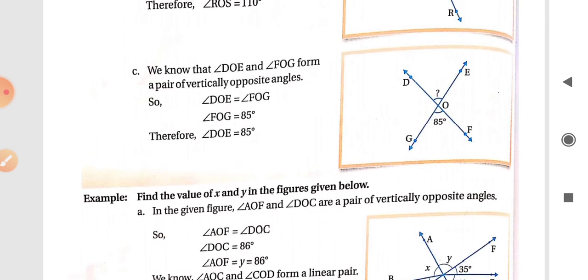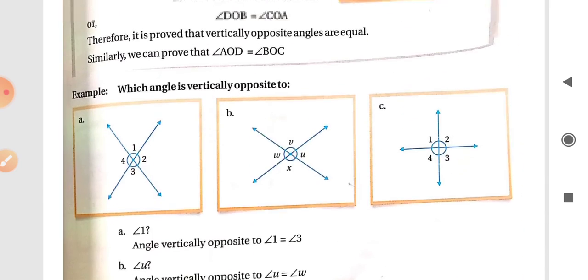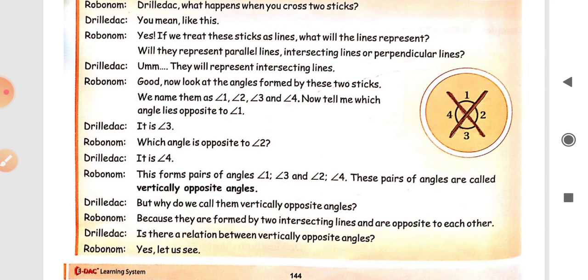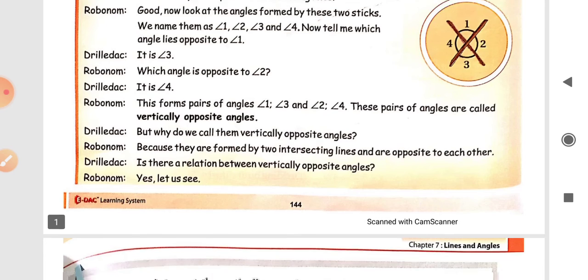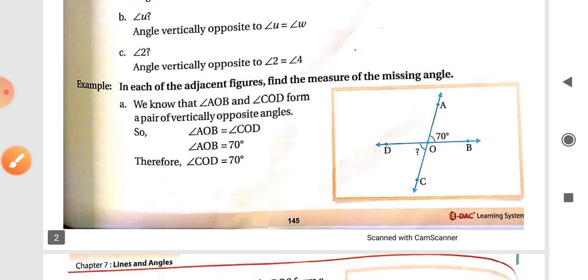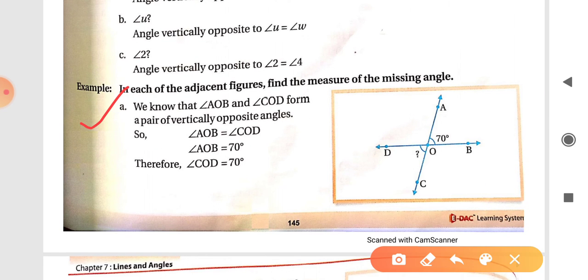And these are vertically opposite angles. Its definition is: when two lines intersect each other at one point, then the pair of angles formed are known as vertically opposite angles. This is its definition, and you will practice its examples, this example and this example.